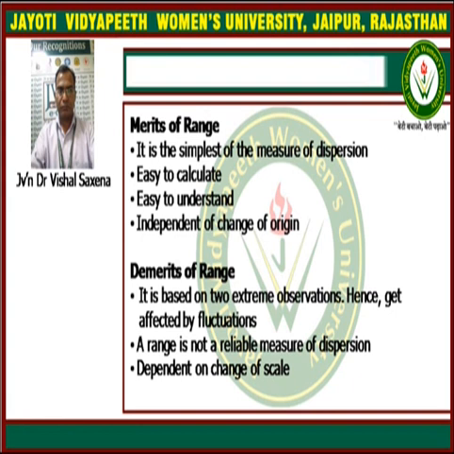One important merit is that it is independent of change of origin. When we change the origin, it is not affected. So these are the merit points of the range.